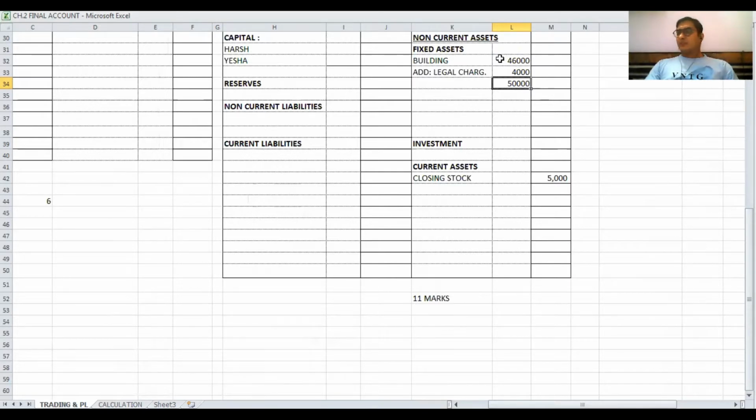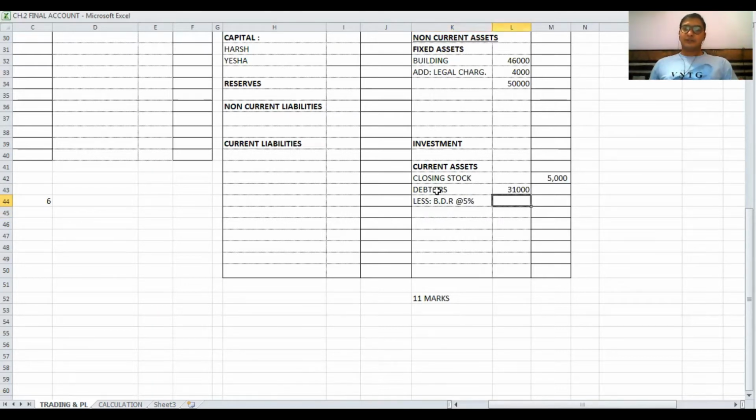Then adjustment number 3: provide 5% bad debts reserve on debtors. Debtors in current assets, value 31,000. Receivable is called debtor. Less bad debts reserve at the rate of 5%.